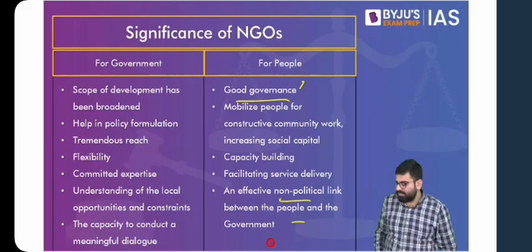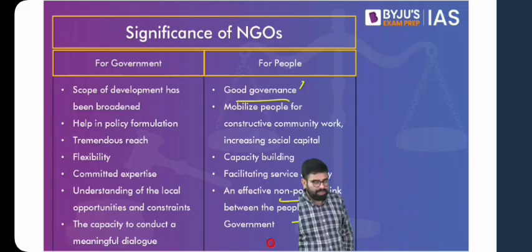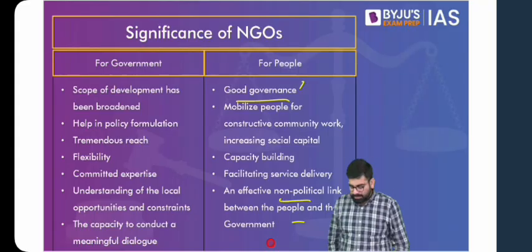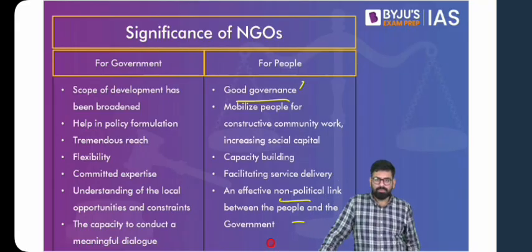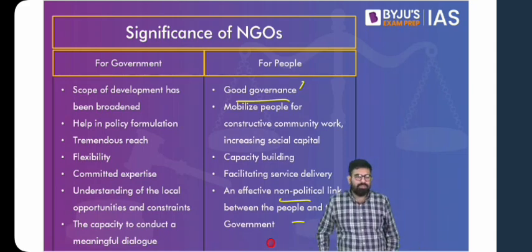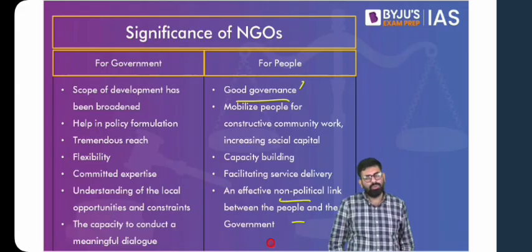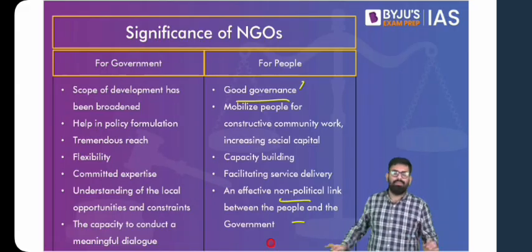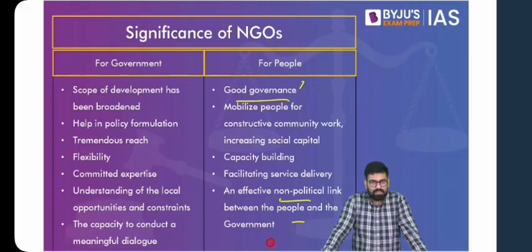What is the political link then? If we say that civil society is the non-political link between the people and the government, what is the political link between the people and the government? Because what are the other ways for people to raise their voice to the government? Yes, your ministers, MPs, MLAs, your political parties, your political leaders. But they are political in nature. Generally, if you have some problem in your community, you either call or you go visit the local corporator and ask them to address your issues. But again, that is a political way of doing it. This is through civil society. You can raise your voice without getting those politicians involved.